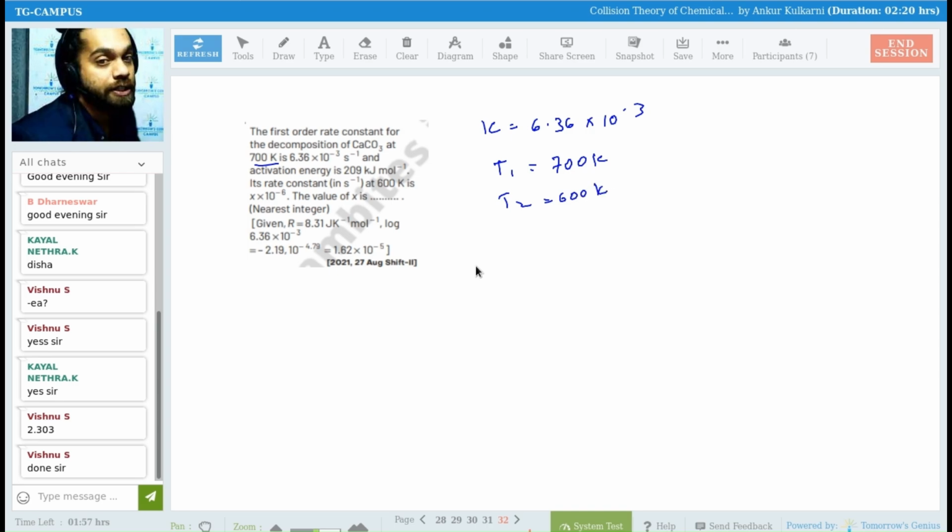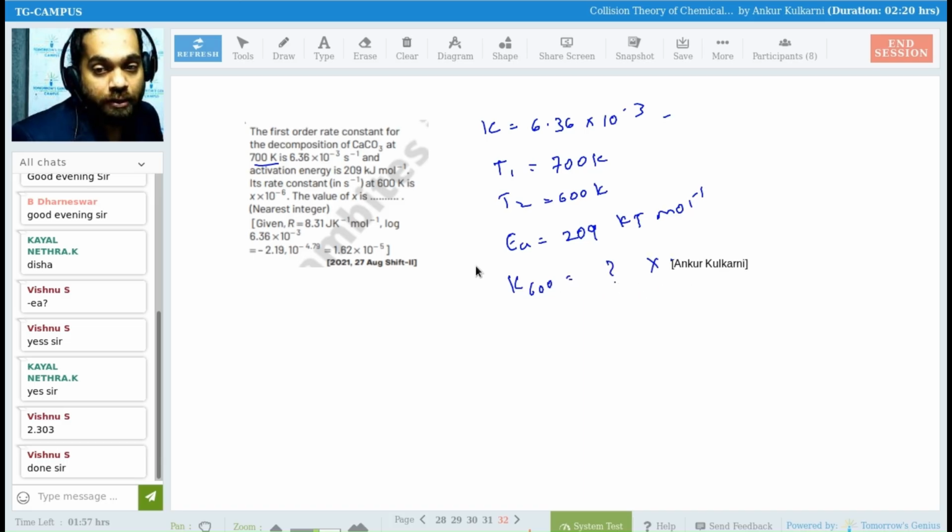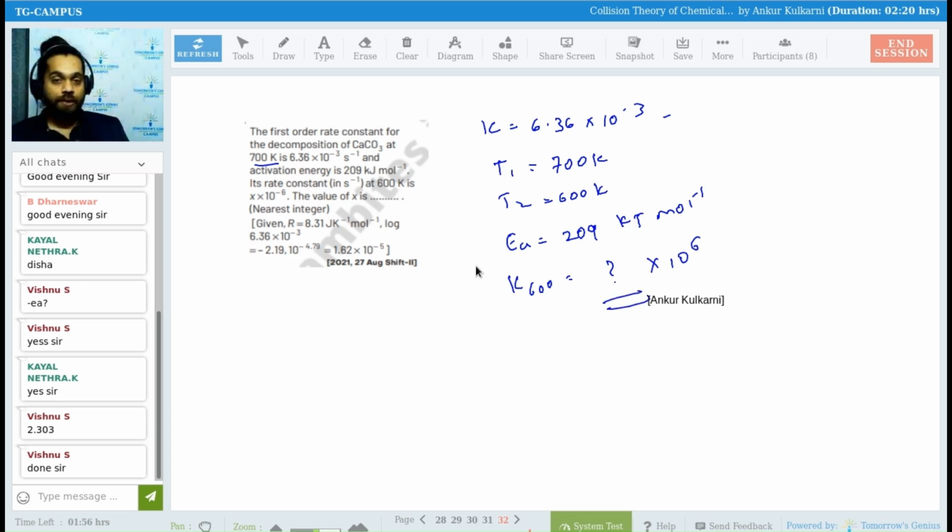The first order rate constant for the decomposition of calcium carbonate at 700 Kelvin is this. And activation energy is given, EA is given, that is 209 kilojoule per mole. Its rate constant at 600 Kelvin is asked, so K 600 is asked, and that also in 10 to the power 6, that means over here there is some value.